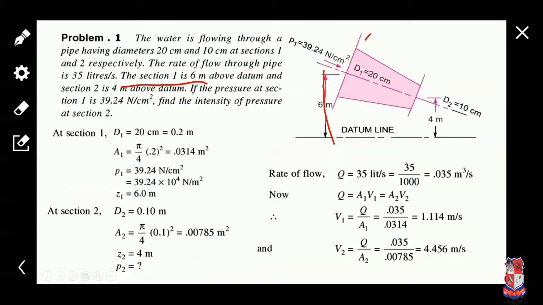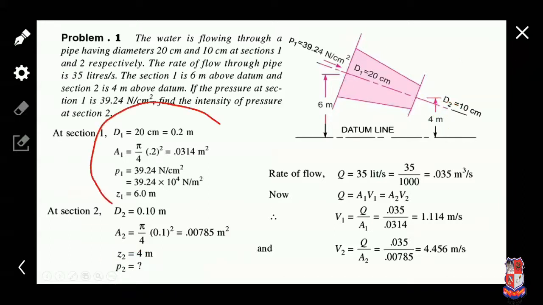The center of section 1 is 6 meters above the datum line, and similarly the section 2 center is 4 meters above the datum line. If the pressure at section 1 is 39.24 Newton per centimeter square, then find the intensity of pressure at section 2. So we have to find the pressure intensity at section 2.